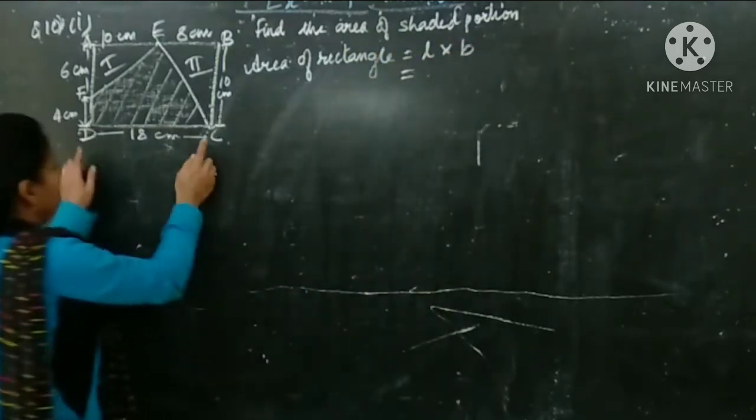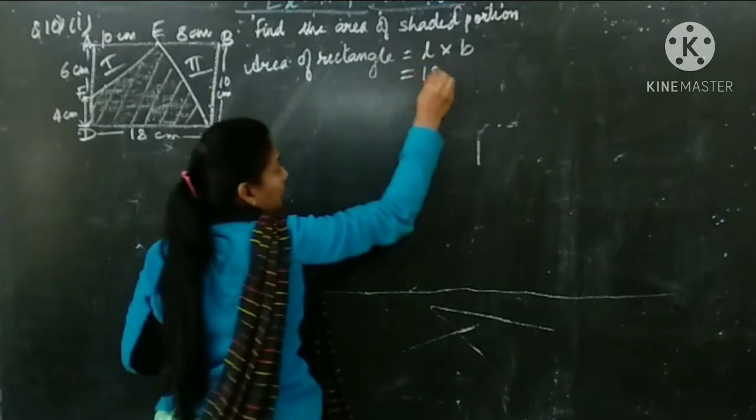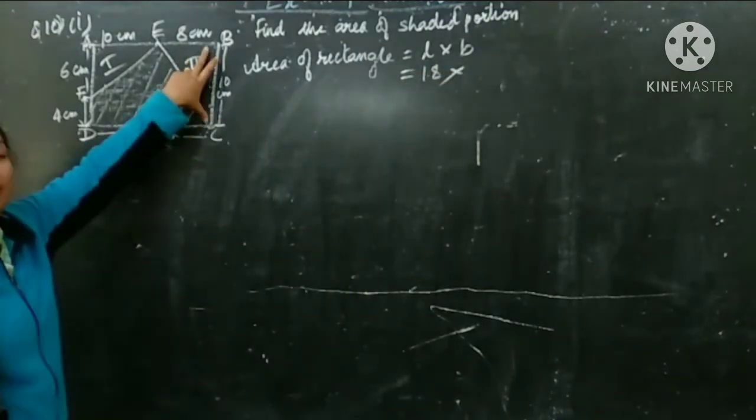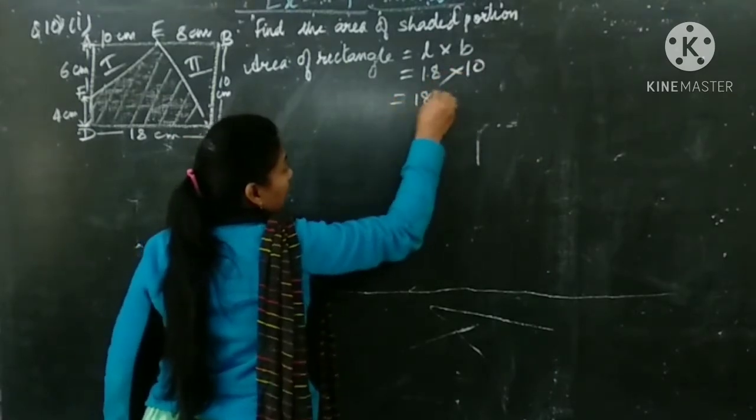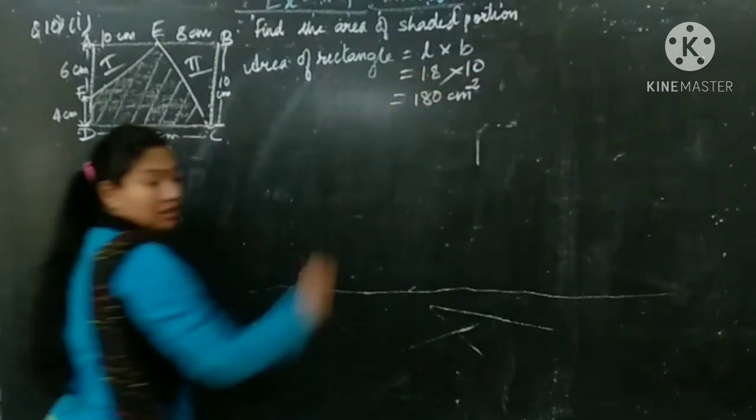Now what is the length? Length is given 18 centimeter and breadth is given 10 centimeter. So we will write 10. So 18 into 10, 180 centimeter square.